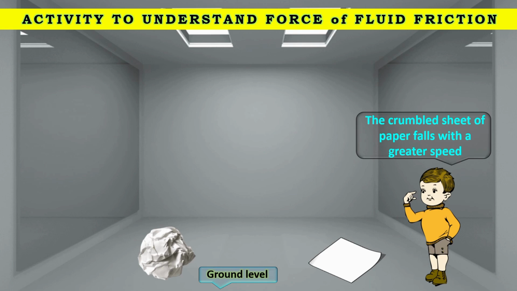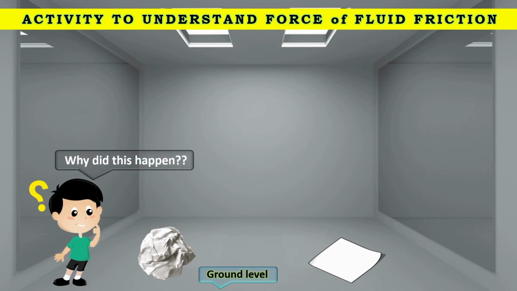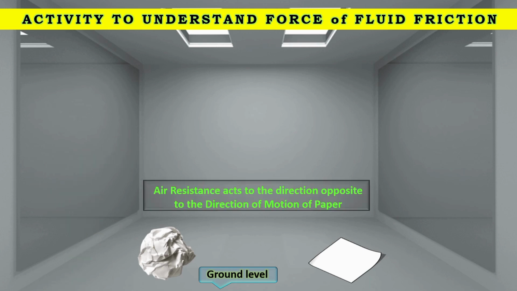The crumpled sheet of paper falls with a greater speed. Why did this happen? This is because of the resistance of air. Air resistance acts in the direction opposite to the direction of motion of the paper.